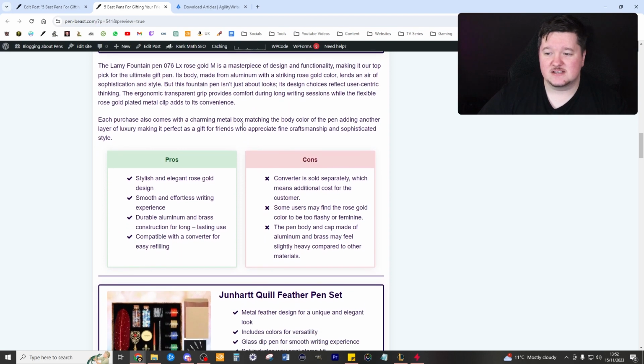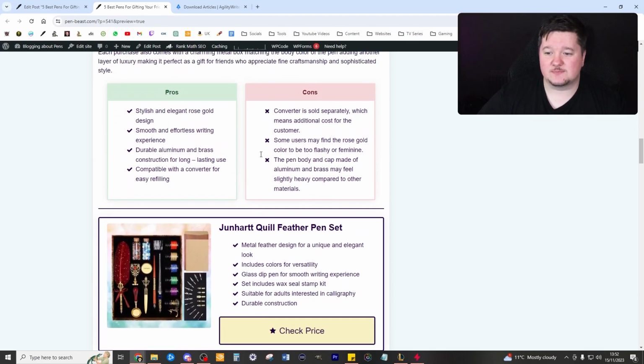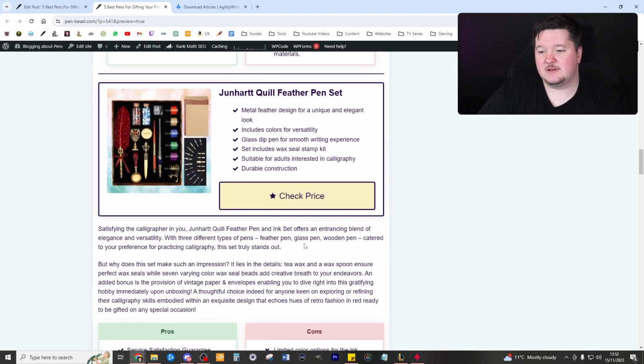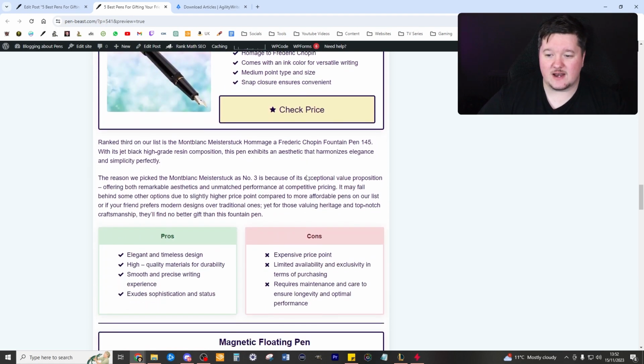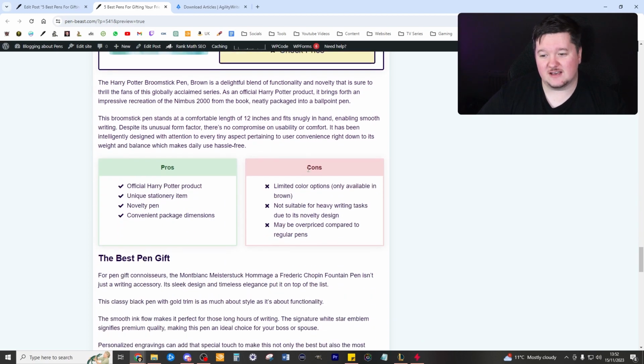I've changed this so it's more humanly edited. It's got nice pros and cons. It's got a nice divider to split it up. Then we got the next one, the next one, the next one. It goes down like so.